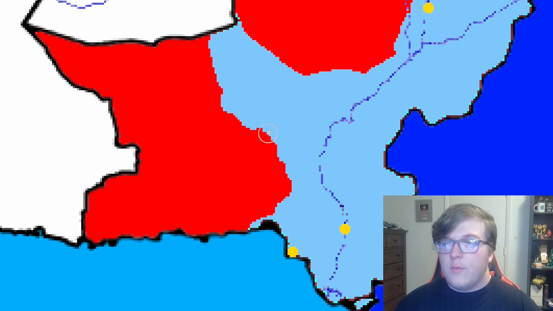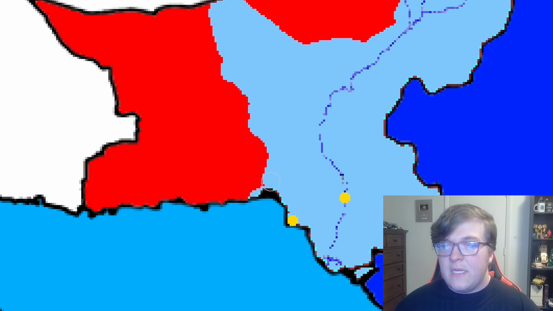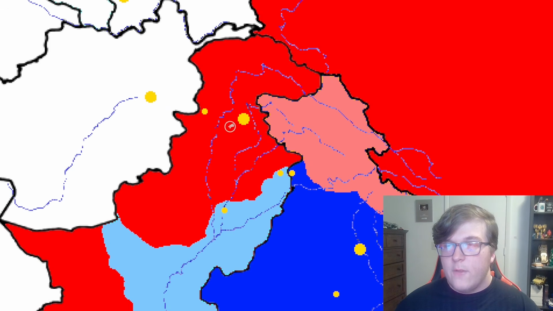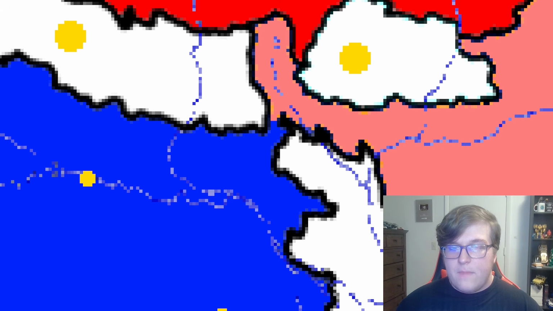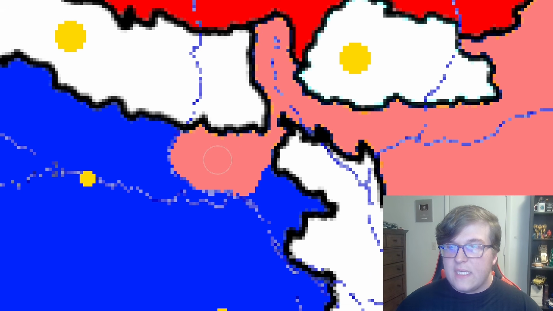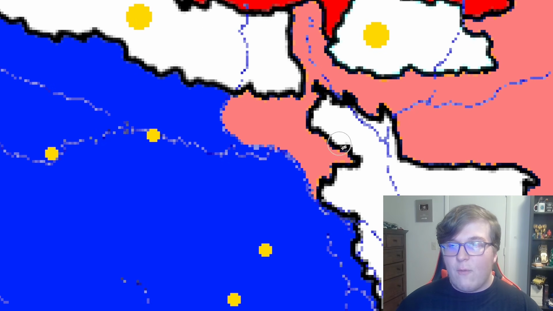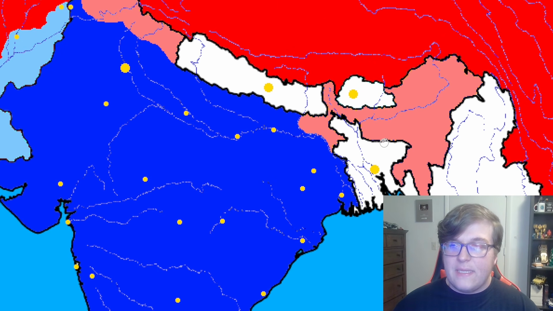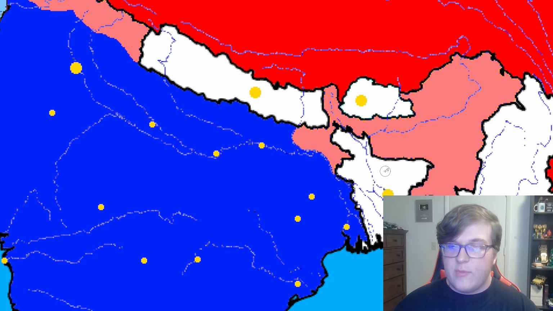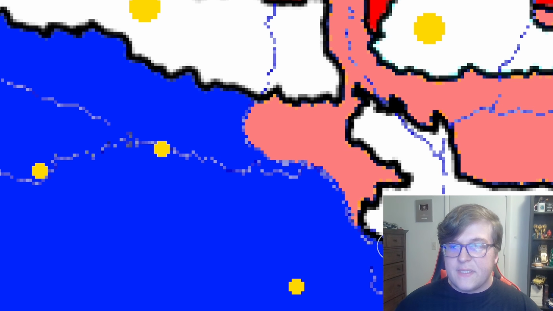The blue team, however, will not focus on invading this area because really there's not much happening here. Their main focus now is Islamabad. With that being said, over here Chinese forces are crossing through the corridor and are now setting up an offensive front using the river that runs through this area. This is something that India and the rest of their allies did not want to happen, but it has just happened, meaning they're going to have to focus on keeping China from advancing any further. Luckily, the river does help them out a ton.